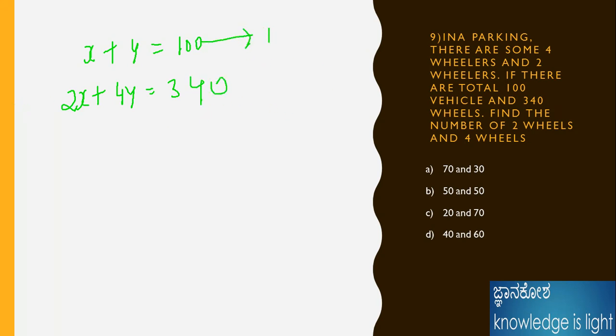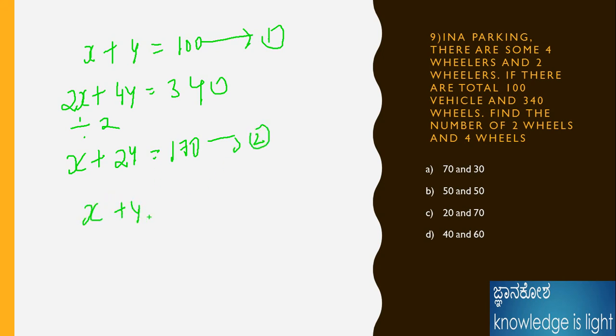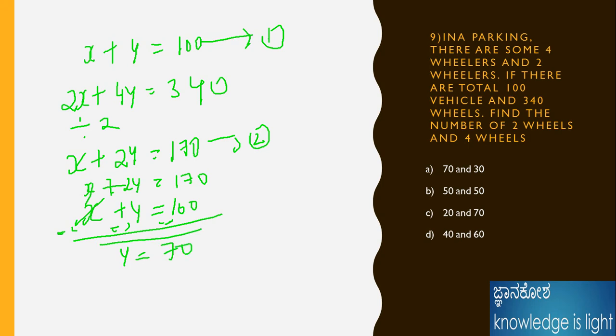Fine, this is equation 1, and I will divide it by 2 for better calculation. x plus 2y is equal to 170, this is equation 2. Now I will subtract equation 1 from equation 2: x plus 2y minus x minus y is equal to 170 minus 100, so the x's cancel, and the value of y is equal to 70.